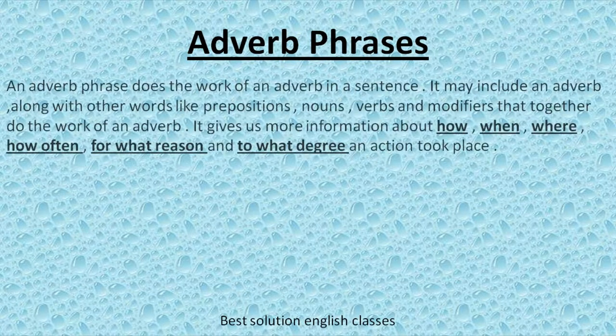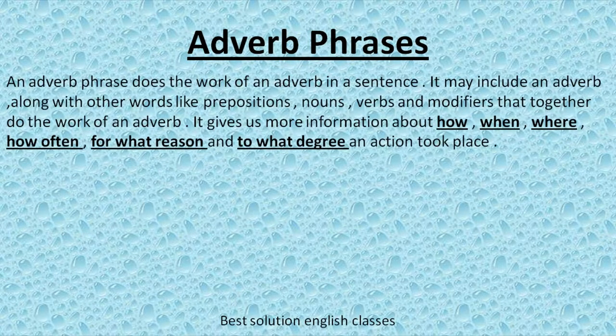Now we see adverb phrases. An adverb phrase does the work of an adverb in a sentence. It may include an adverb along with other words like prepositions, nouns, verbs, and modifiers that together do the work of an adverb. It gives us more information about how, when, where, how often, for what reason, and to what degree an action took place.